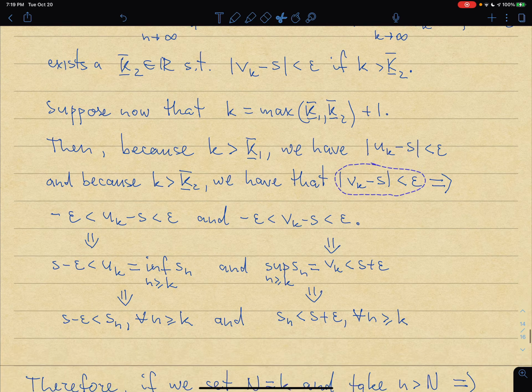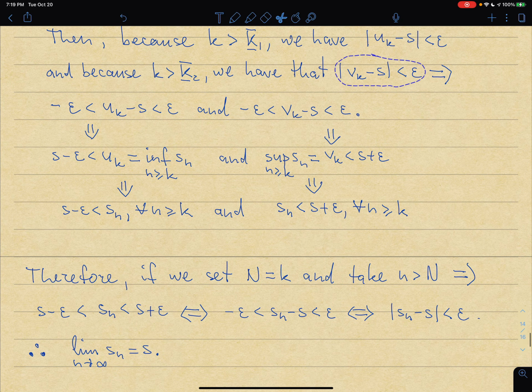All right, so how do we use this? I'm going to rewrite both expressions without using the absolute value sign. So that's what we're going to get. Okay, and then I'm going to use halves of each inequality. So from the fact that Uk minus S is bigger than minus epsilon, if I add S to both sides, then S minus epsilon is less than Uk.